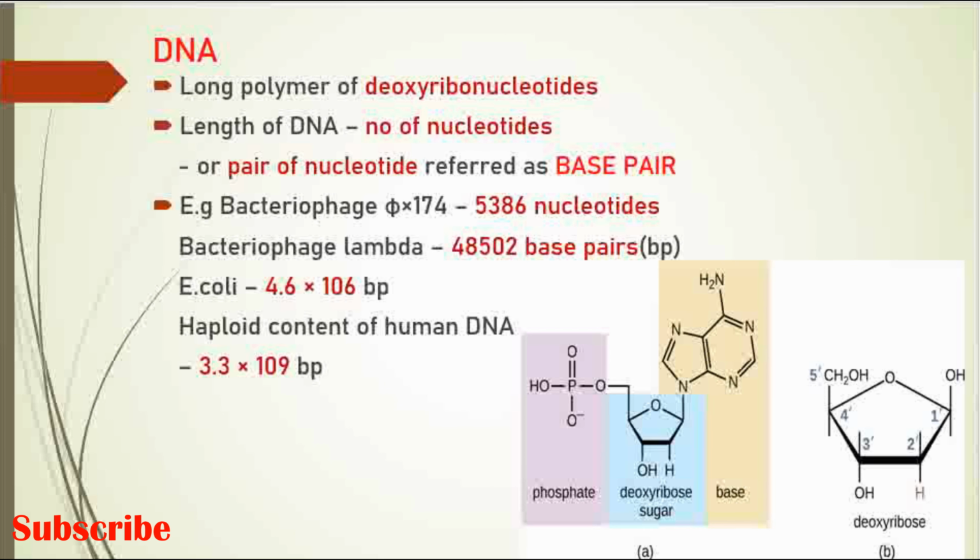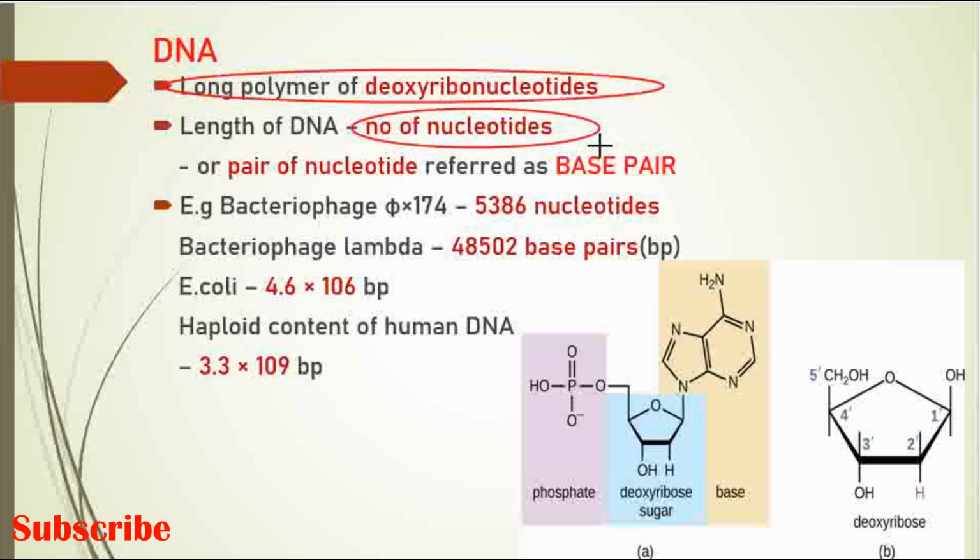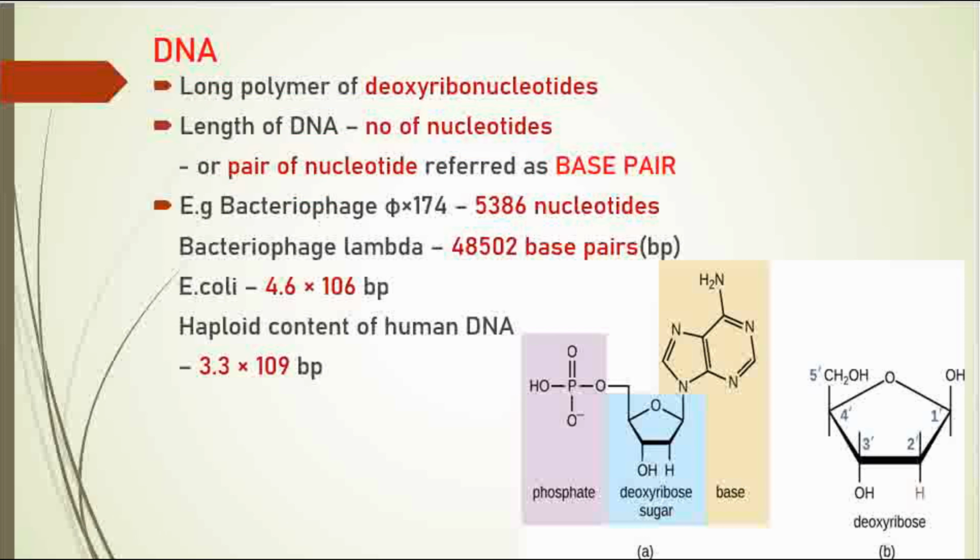Next, what is a DNA? If you look at what is in DNA, it is just a long polymer of deoxyribonucleotides. The length of the DNA can be expressed by how many nucleotides it has, or by the pairs of nucleotides. The number of nucleotide pairs is generally referred to as base pairs, and it is in that unit that it is expressed. So base pair is a fundamental unit of the double stranded nucleic acid.